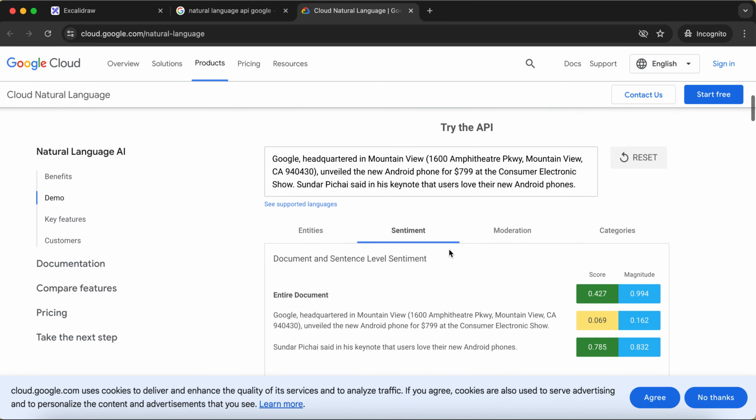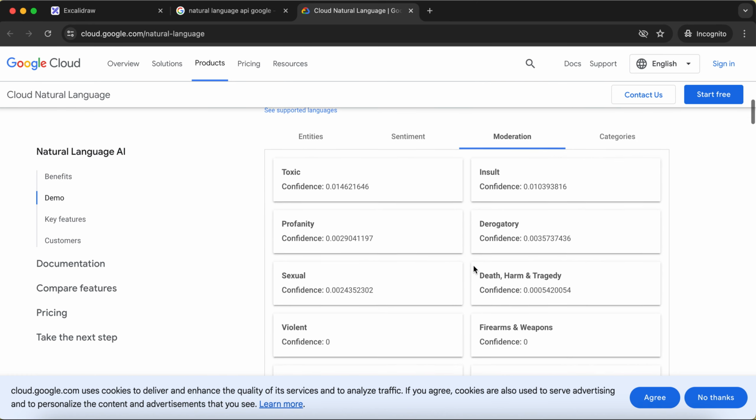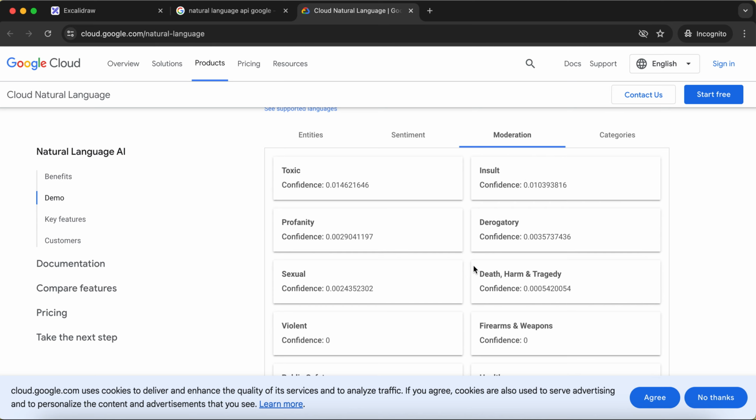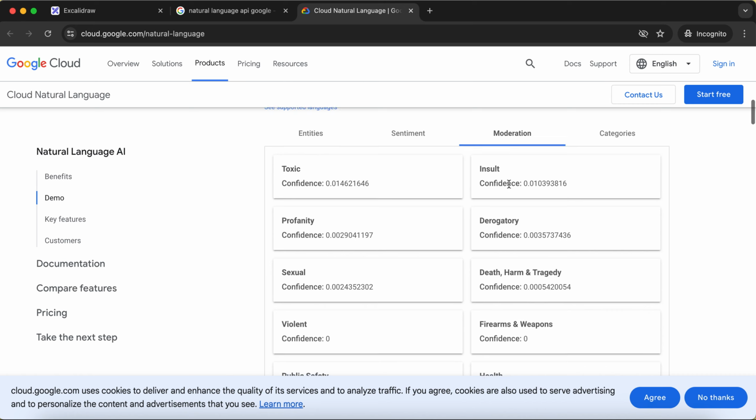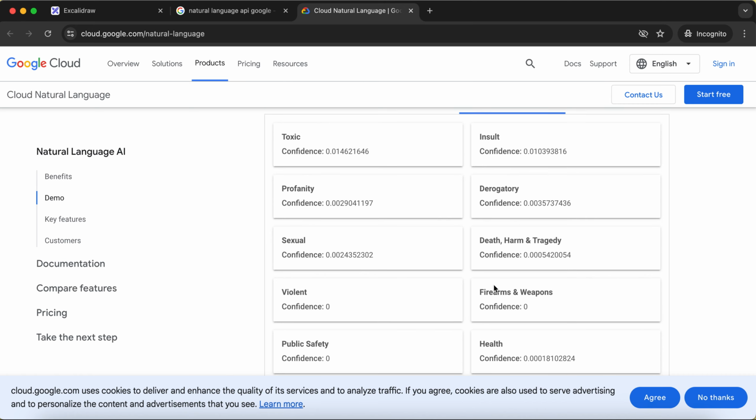On the same lines, we have this moderation, where it tells whether any toxic discussion has been analyzed, whether there is any insult, whether these kinds of words are there, and what the confidence is on each of the topics. Because sometimes there is a requirement, let's say you are trying to develop a chat bot or some kind of group, and you want to have some moderation on top of the discussion that is going on.